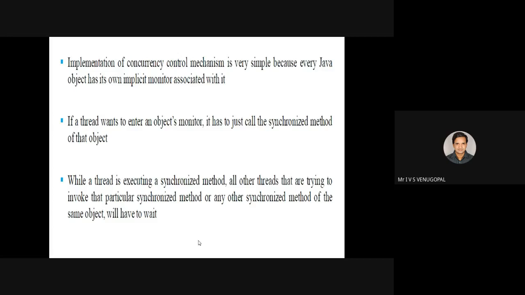So in Java, we implement this synchronization or concurrency control mechanism by using a synchronized method. By default, every object in Java has access to this synchronized method. Simply, if you put the synchronized keyword before a method, that object will acquire a lock. That is, not more than one thread can execute that method. While a thread is executing a synchronized method, all other threads that are trying to invoke that particular synchronized method or any other synchronized method of the same object will have to wait.